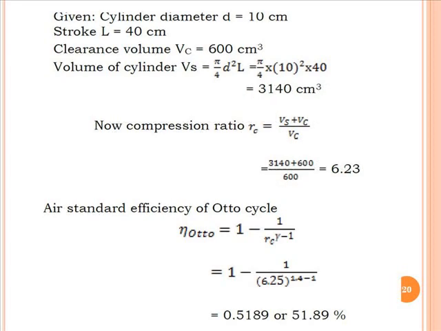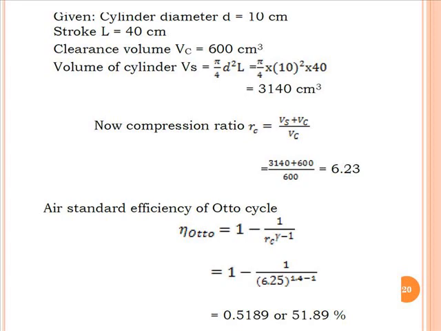In the data, the cylinder diameter is 10 cm, stroke length is 40 cm and clearance volume is 600 cubic centimeter. First we have to find the swept volume of the cylinder, that is pi by 4 d square L, and we get the value of 3140 cubic centimeter. Now we get the compression ratio RC, that is the ratio of swept volume plus clearance volume divided by clearance volume. The swept volume is 3140 and clearance volume is 600.